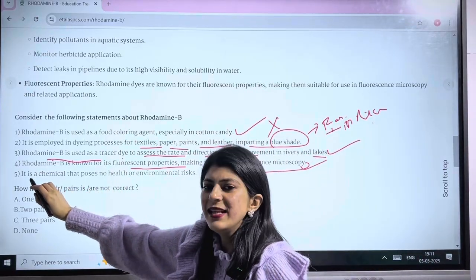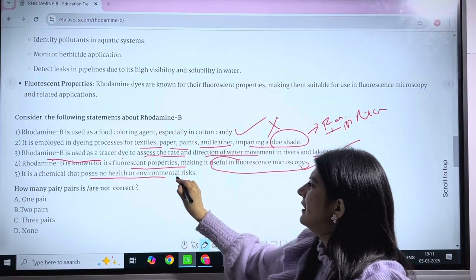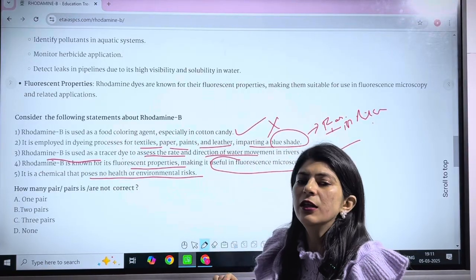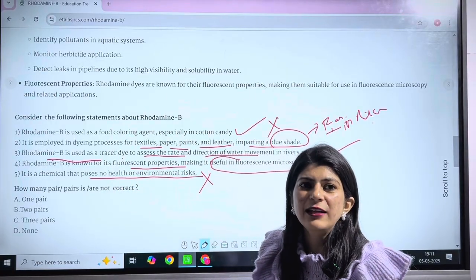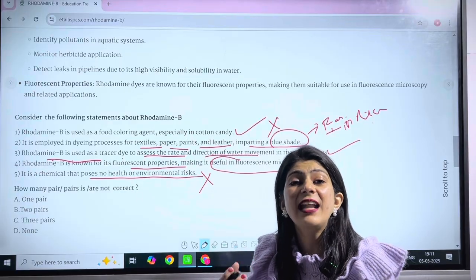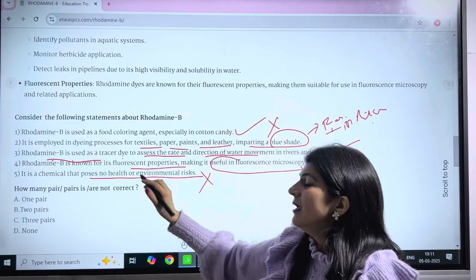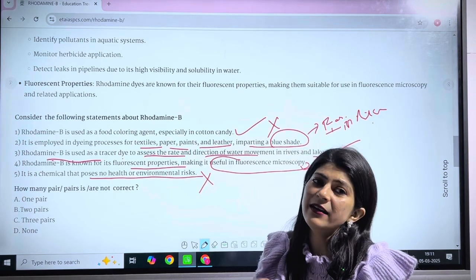So the last one states that it is a chemical that poses no health or environmental risk. Very wrong. We have already learned that rhodamine B is a chemical compound, or you can say a fluorescent dye, which poses a lot of health hazard as well as environmental risk.